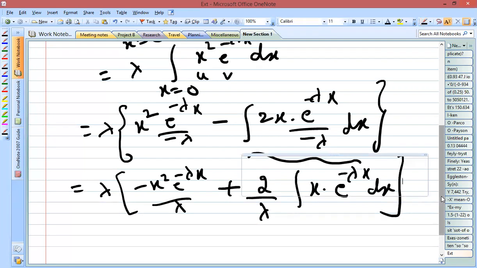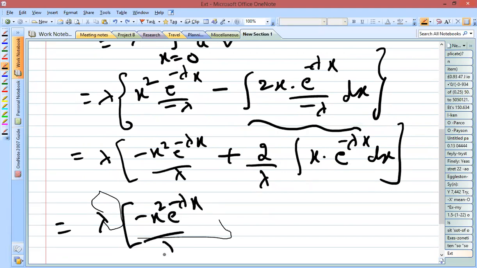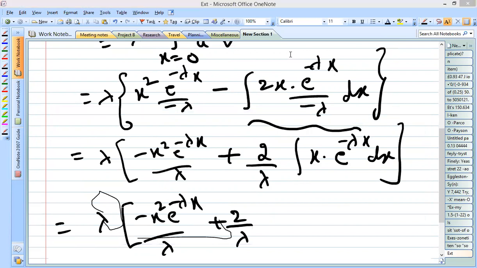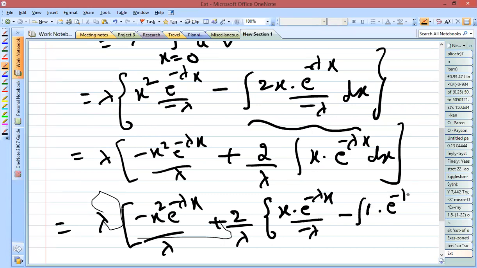So now in the next step, what we get is equal to lambda into minus x square e to the power minus lambda x by lambda, plus 2 by lambda into x into e to the power minus lambda x by minus lambda, minus integral, differentiation of the first term is 1 into e to the power minus lambda x by minus lambda, you are going to write.